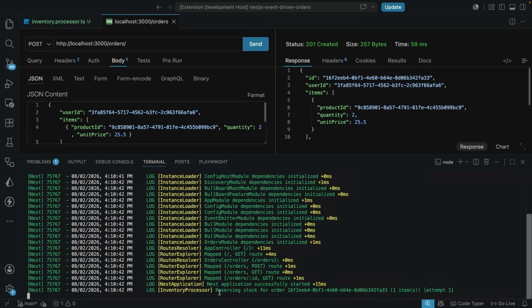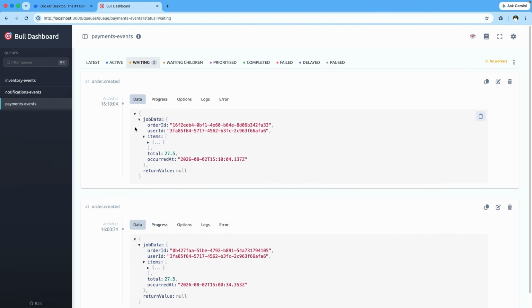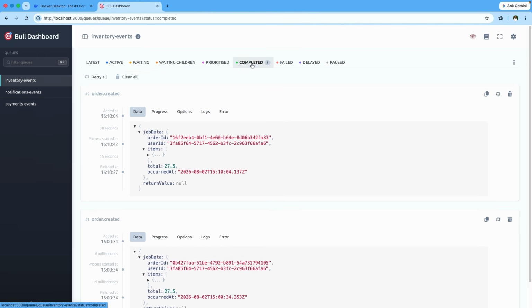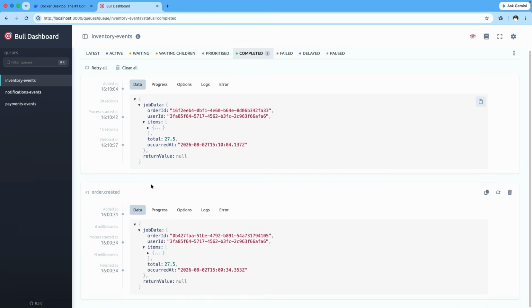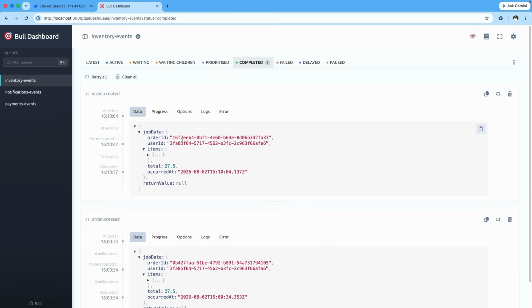So you can see over here the reserving stock for this order. Here we see 1 attempt, and it's also going to go back, and you can see it reserved this and the stock reservation complete. How is this possible? That's because BullMQ had this in the queue. So you can see over here we have these 2 waiting. Actually this is for payments, but if we come over to the inventory events, we have the 2 that were completed. So this initially was moved over here, and then it got completed.